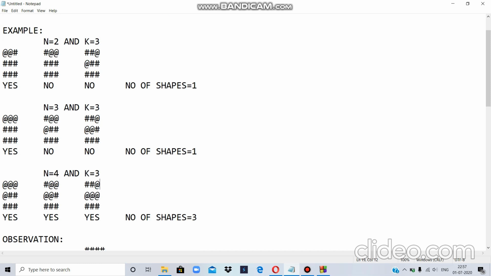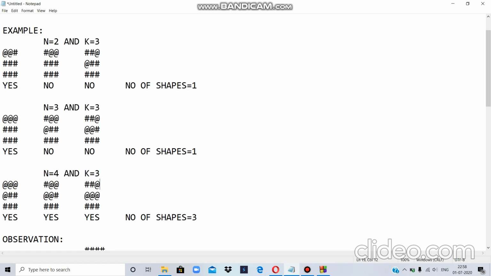So in this row, how many positions are there in which I can start? There are 3 positions, and 3 is what? 3 is also the number of days in the week. The row denotes the number of days in the week. Therefore I can make 3 shapes.